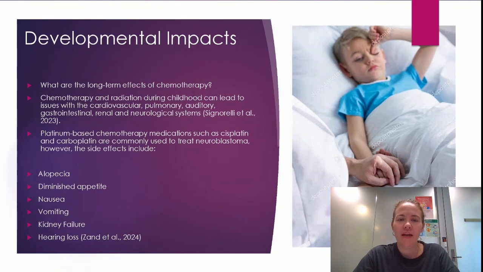Platinum-based chemotherapy medications such as cisplatin and carboplatin are commonly used to treat neuroblastoma. However, they are associated with many undesirable side effects such as alopecia, diminished appetite, nausea, vomiting, kidney failure, and hearing loss. Hearing loss is one of the most commonly reported side effects of cisplatin, with up to 82% of children diagnosed with neuroblastoma having moderate to severe hearing loss.